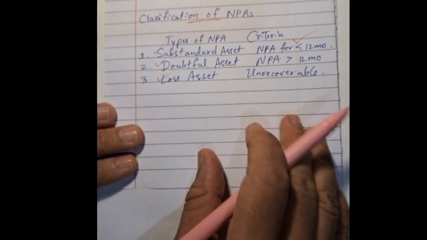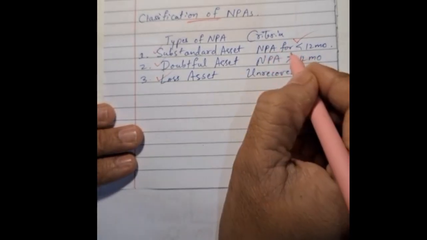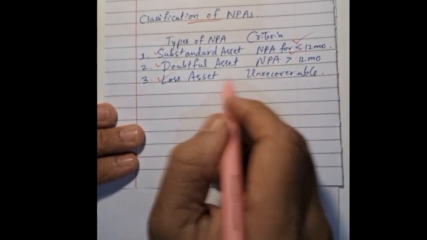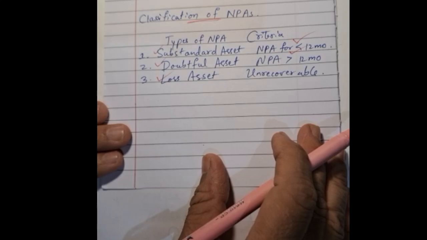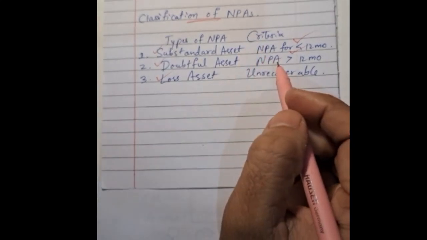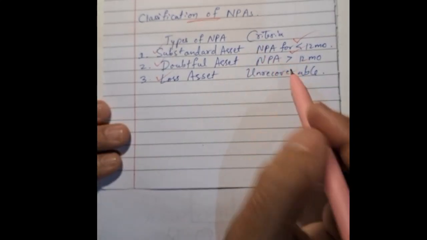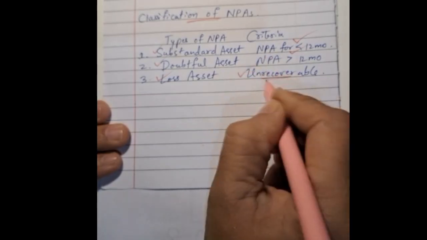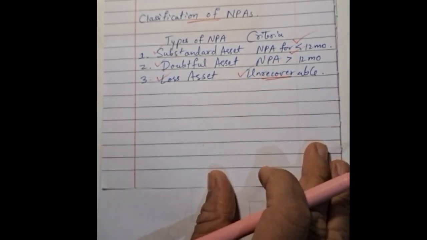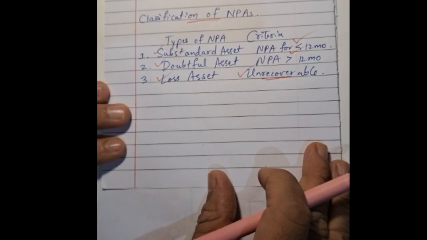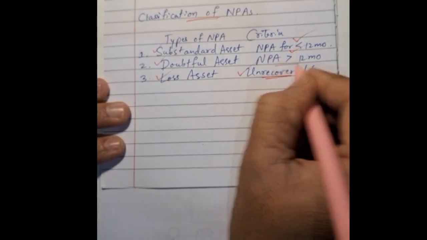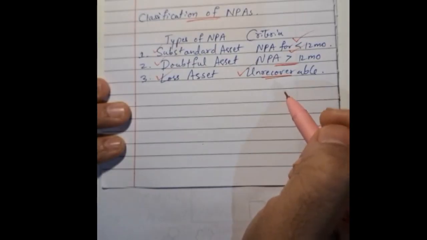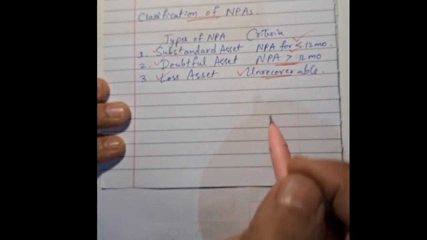If the non-payment of the interest and the principal amount continues for longer, it is going to be a doubtful asset. And the last one is the loss asset. Here it is called lost because it is not going to be recoverable, and the person who has taken the loan might be absconding and not able to repay, a period beyond the doubtful asset.